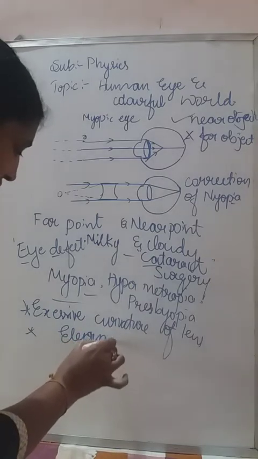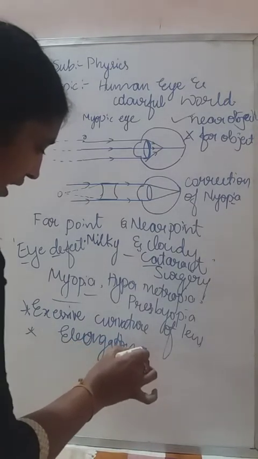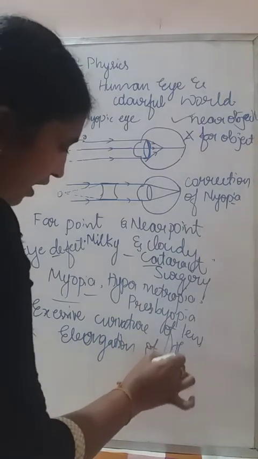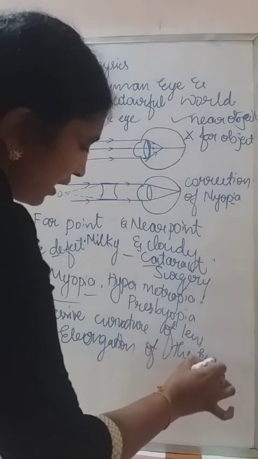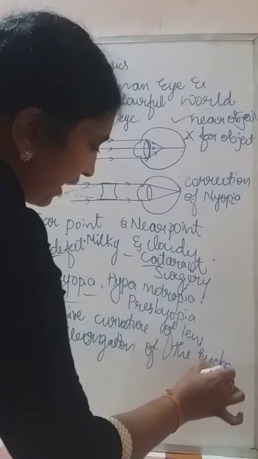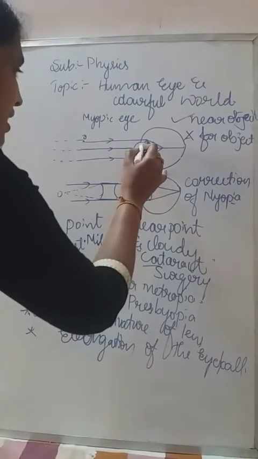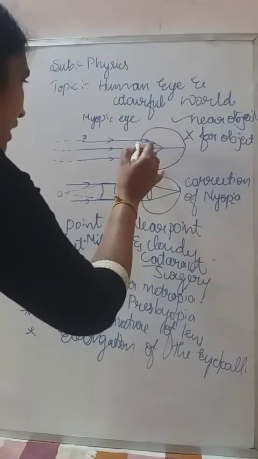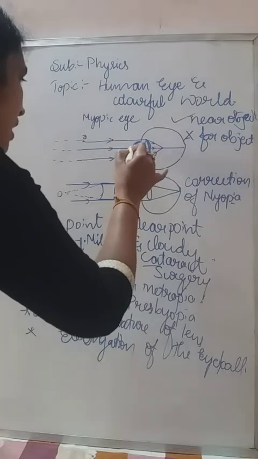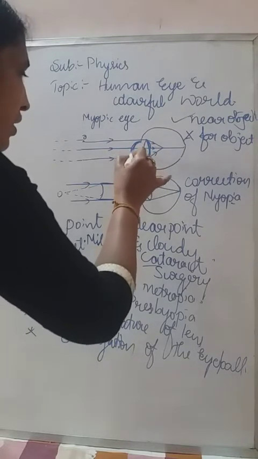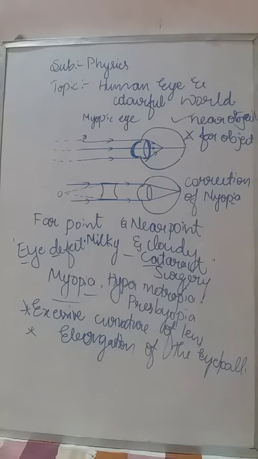So that is elongated pupil. Okay, elongation of the eyeball. So that will be elongated. If this eyeball is elongated more, those are the reasons for the myopic eye.